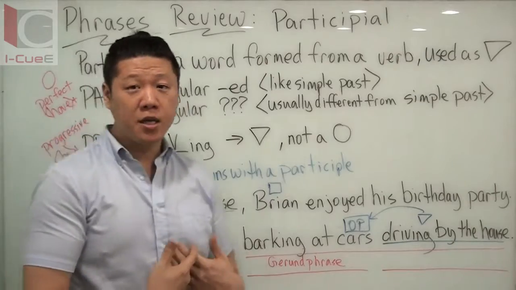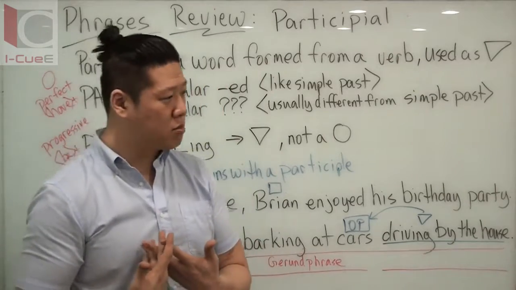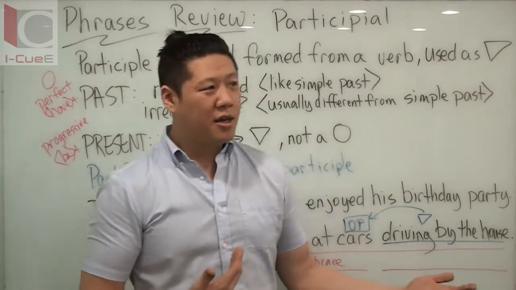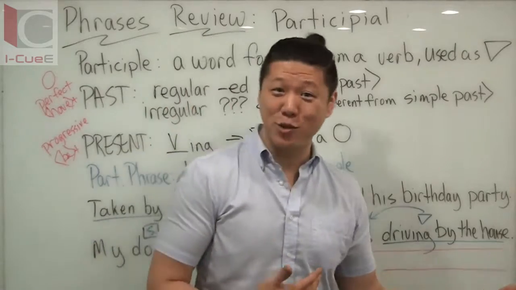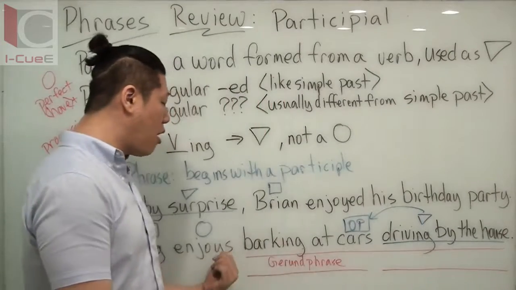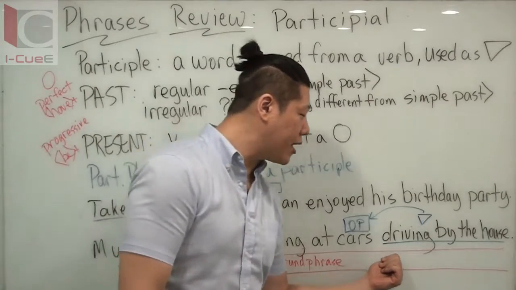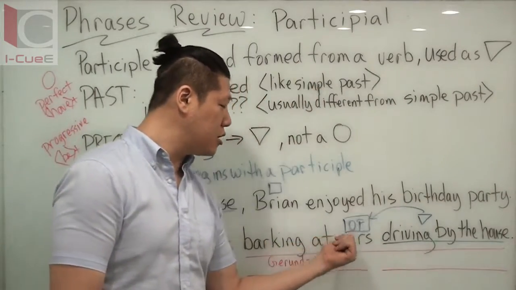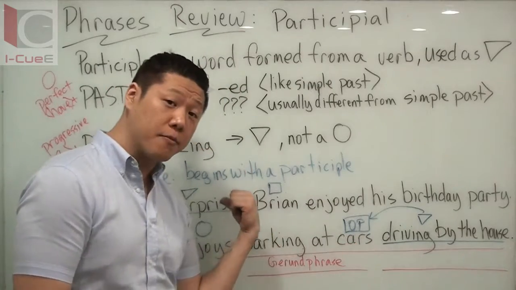Because maybe my dog, when I take it to the parking lot, I don't know why I would take it to a parking lot, but it could see lots of cars and not bark. But maybe the dog is barking only at the cars that are driving by the house. This is describing the cars, not the dog.